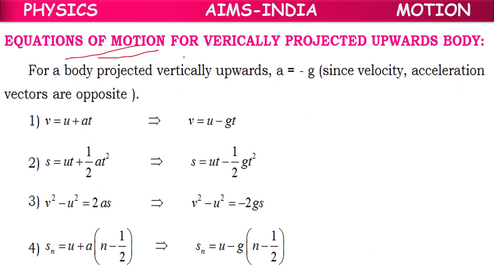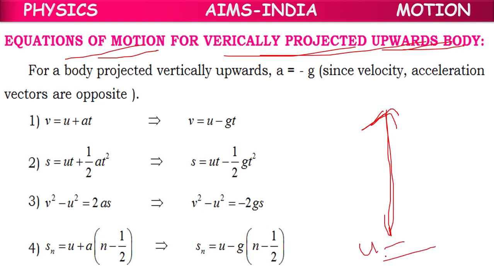So now equations of motion for vertically projected upwards body. Vertically projected upwards body, for that we are throwing with some velocity. Then only it will go up. But after reaching certain height, its velocity, suppose if it is 40 meters per second, we have thrown it up. But the earth is trying to attract it down.